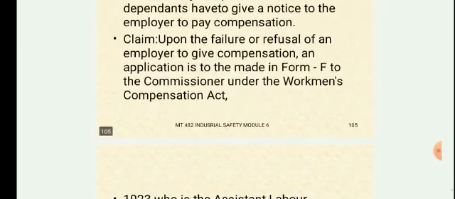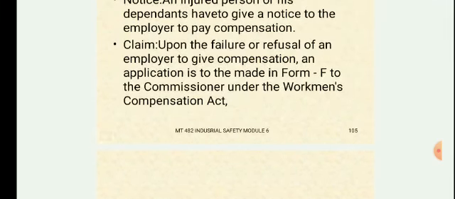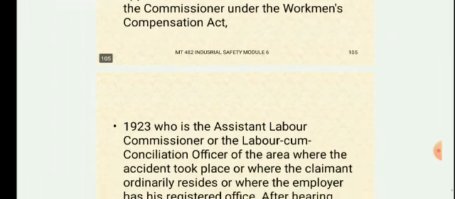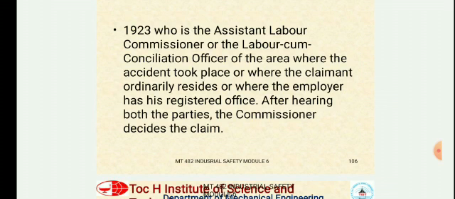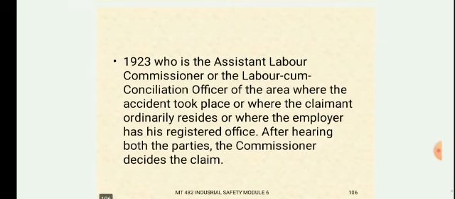Okay, so a claim, if the employer has failed or refused to give the compensation, an application, a complaint in a particular Form F should be given to the Commissioner under the Workmen's Compensation Act. The Commissioner is the Assistant Labour Commissioner of the area where the accident took place, or where the claimant or the employee ordinarily resides, or where the employer has his registered office. Okay, so after hearing both the parties, the Commissioner decides the claim. So this much is about the Workmen Compensation Act.